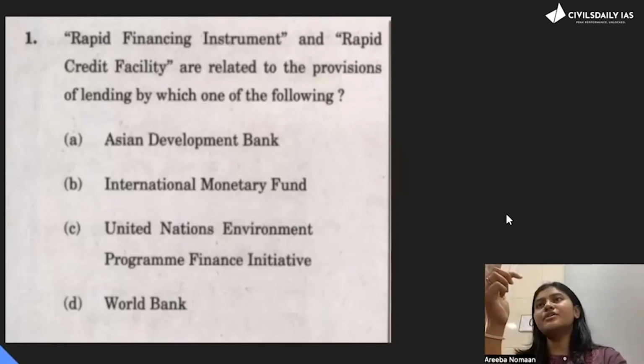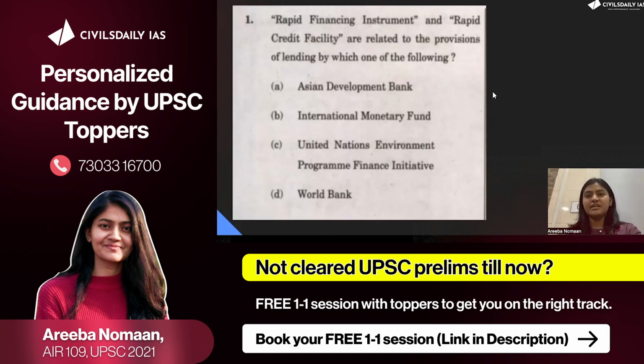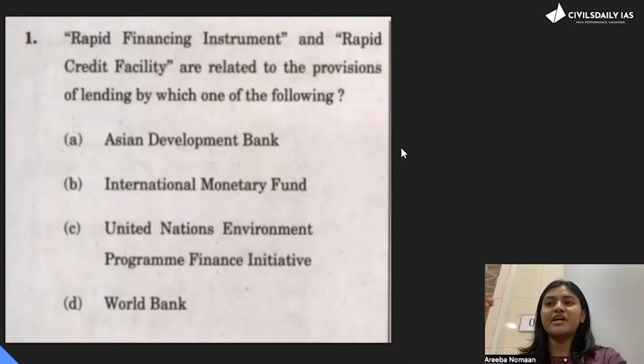One more thing I wanted to share through this question is, whenever these kinds of terms come, they will not go in depth. They did not ask about the rapid financing instrument in depth. They only asked what it is related to. So you have to understand in what dimensions you should go deep and where you should have superficial knowledge. The answer of this question is B, International Monetary Fund. The lesson from this question is, first, you have to be very thorough with your newspaper every day. Secondly, you have to understand in what depth you have to go regarding what topic.